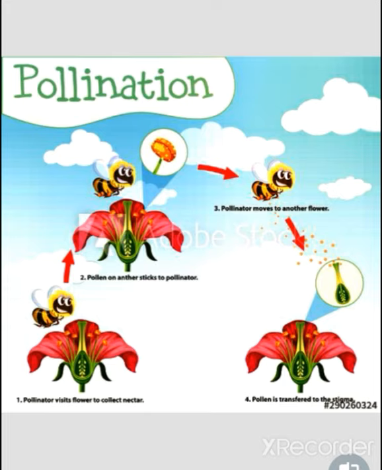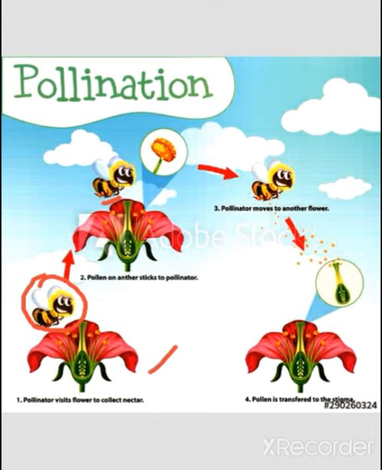So first of all, we talk about the biotic agents. When pollination occurs through insects, as you can see in this diagram here, this bee comes on the flower to collect the nectar, but along with nectar it also carries the pollen grains with its feet.